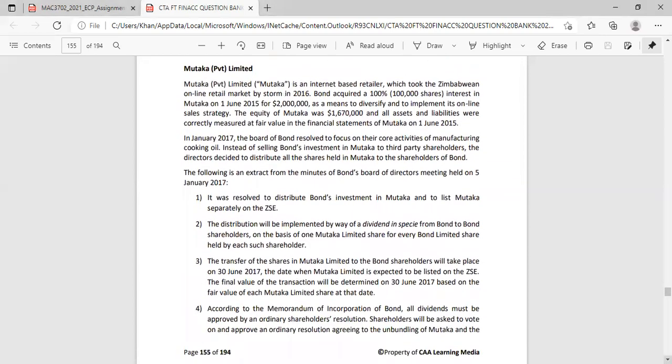Okay, now we're going to do Mutaka. So they say Mutaka is an internet-based retailer which took the Zimbabwe online retail market by storm in 2016. So do you know this company? Is this company real? No, I don't think it is. Anyone who knows Mutaka? Even if it's a similar company, they're not going to give the real name. But is there an internet-based retailer that took the retail market by storm in Zimbabwe?